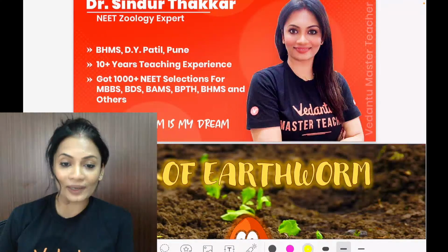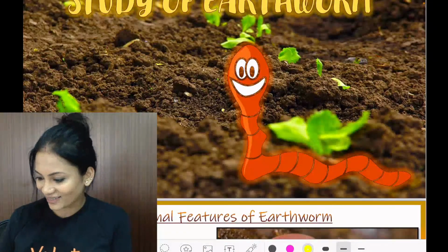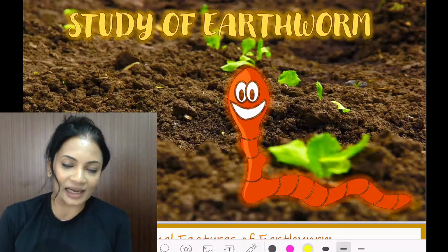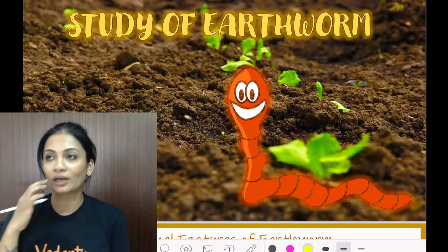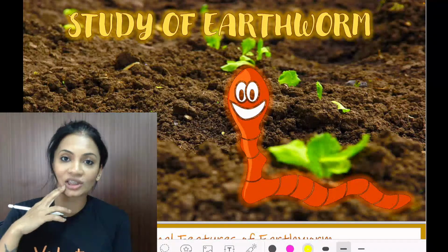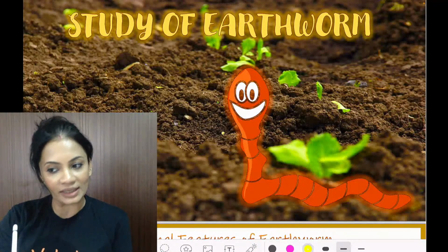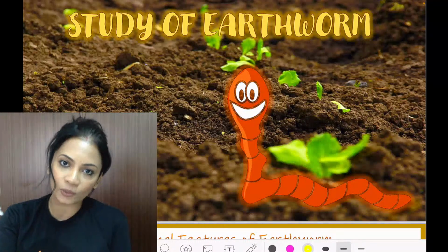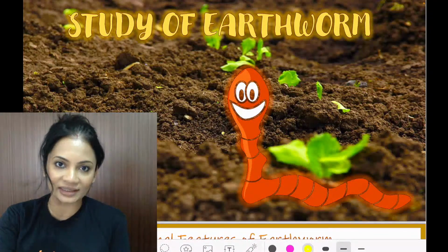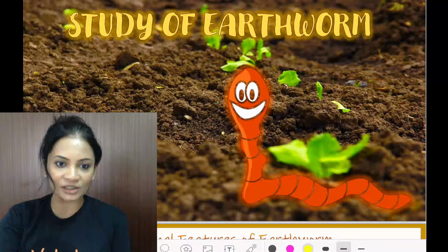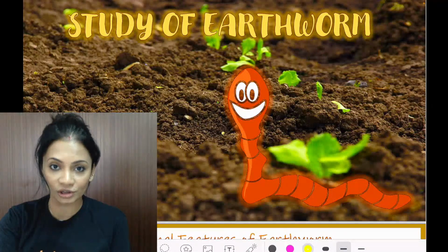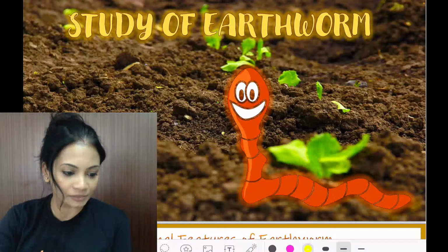Now we quickly come to this whole study of earthworm. This earthworm question is not necessarily asked every year, but occasionally they do pop the question of earthworm. Whatever question they ask about earthworm is a very simple question, and it is always there in your NCERT textbook. So it is wise that you go through your NCERT textbook and know what's there, so that when you go to the examination hall, you are not thinking, oh no, what if they ask a question on earthworm? We don't want that kind of situation to come up.